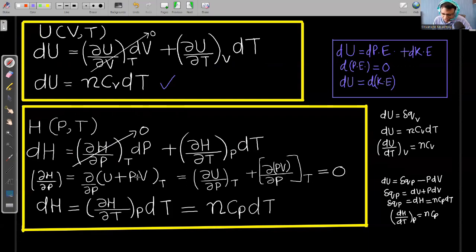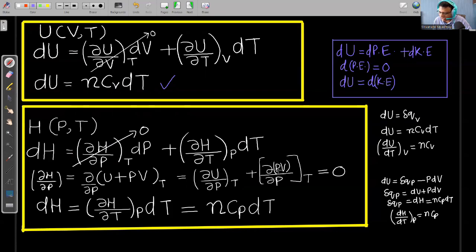H is equal to U plus PV. If we want to calculate this first term, partial change in enthalpy with respect to pressure when temperature is constant, I can write that dH upon dP at constant temperature is equal to dU upon dP at constant temperature plus d upon dP of pressure volume energy at constant temperature. If I simplify, for an ideal gas, PV is equal to nRT.